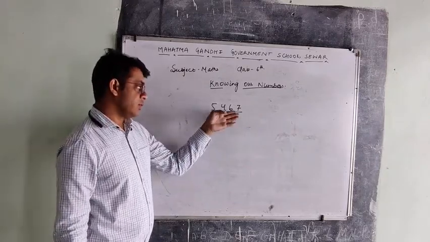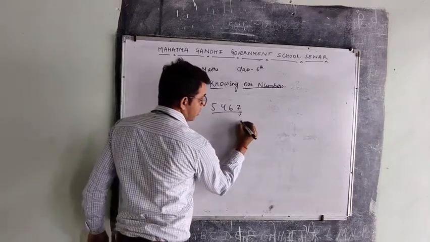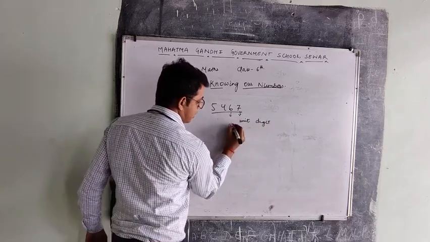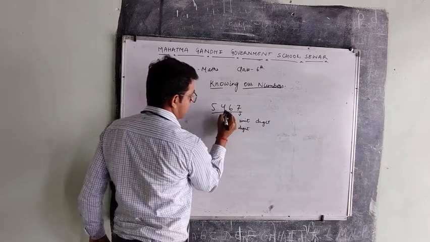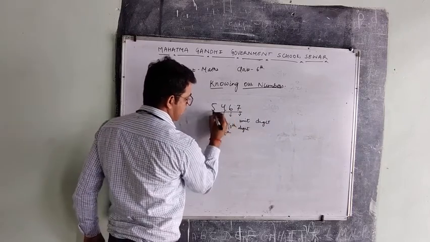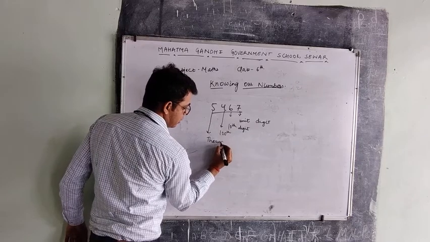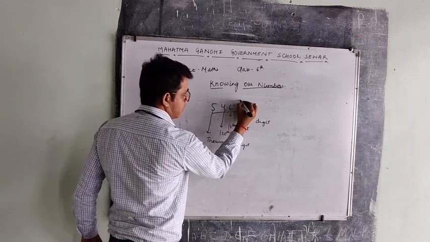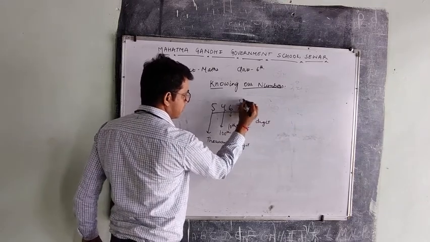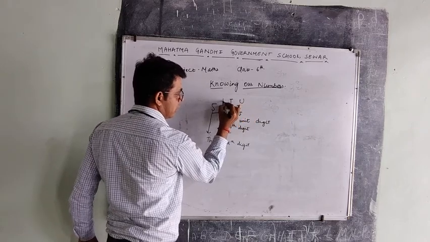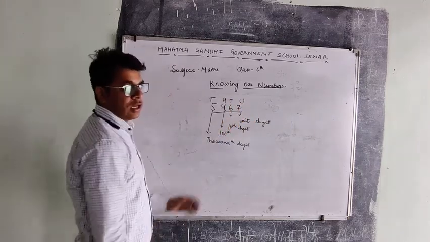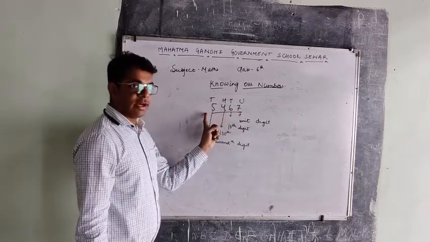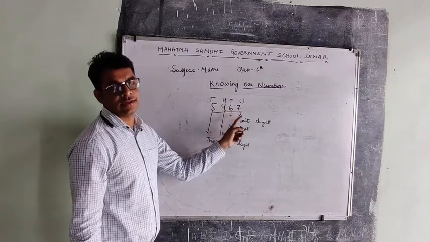In the last class I told you that the last digit is called the unit digit. The second last is called the 10th digit. This is called the 100th digit, and this is called the 1000th digit. Unit digit, 10 digit, 100 digit, and 1000 digit. If we write this number in words, what do we call it? 5467.